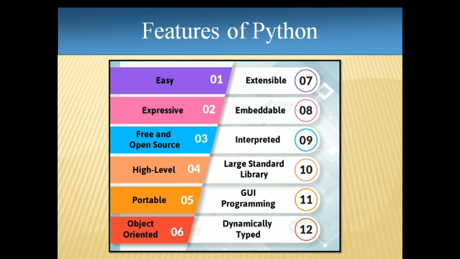For example, I am taking a variable j. Now, if I assign j equal to 10, it will automatically take j as integer. If I write j equal to hello, it will automatically take the type string for the variable j. Fine. So that means the data types are dynamically assigned in case of Python. That's why we can say that Python is dynamically typed. We will understand all these things with the help of code in our next videos, but here I am just giving you the overall idea. Fine. So these are some of the basic or important features of Python, for which reason we are switching to Python.